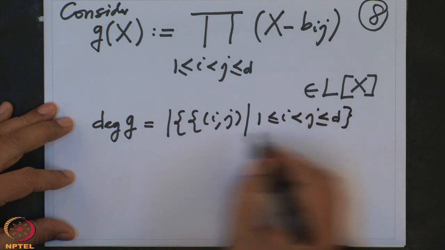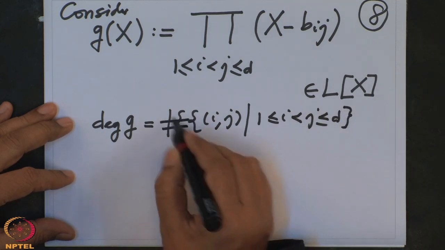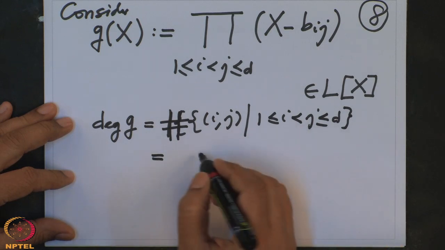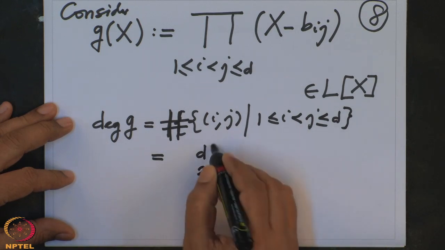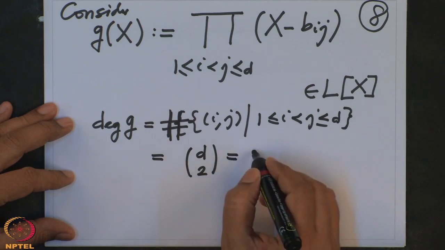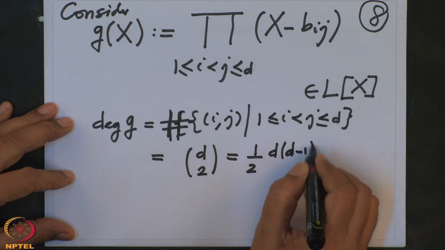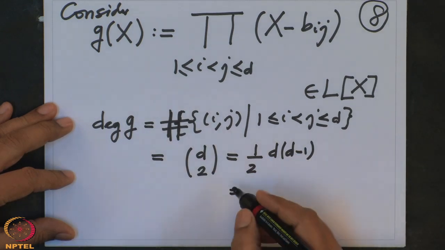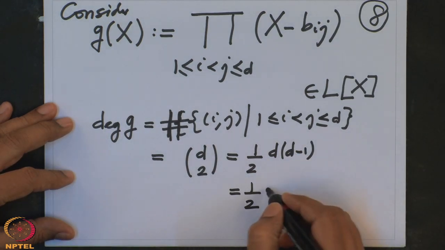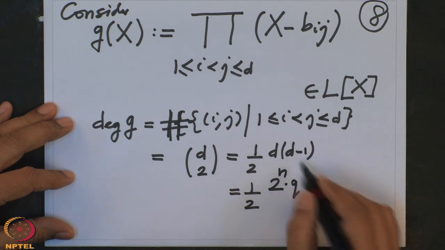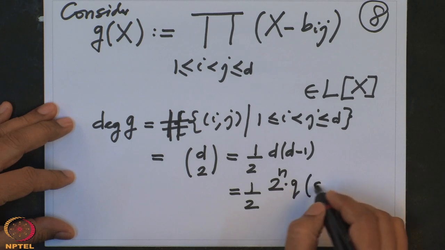This cardinality is precisely d choose 2, which is half d times (d minus 1), which is half of d. We have written d as 2^n q, times this (d minus 1).